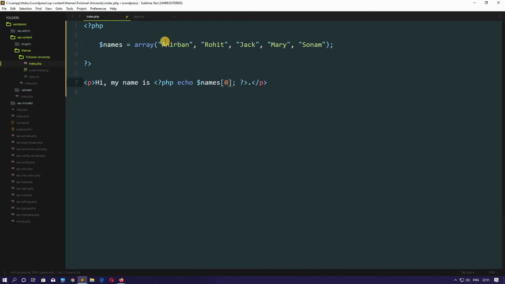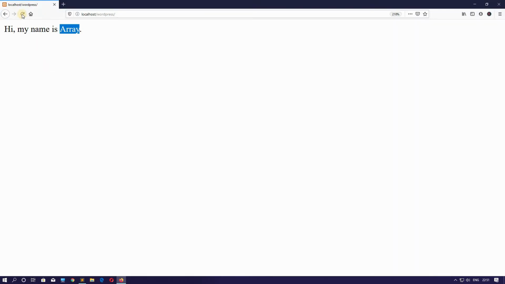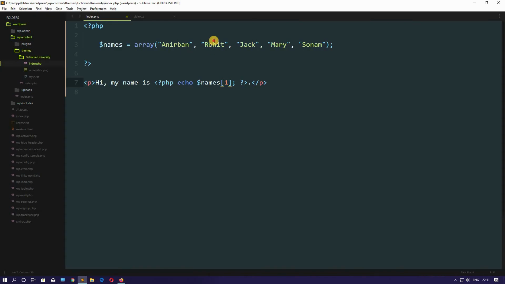You might be thinking, if we are accessing the first item, then it should be 1. So let's put 1 here and save this. Now if I hit refresh, see, Rohit is displayed, but Rohit is second. So what idea do we get from this? That an array starts from an index of 0. The first element index is 0 and second is 1, then 2, 3 and 4.